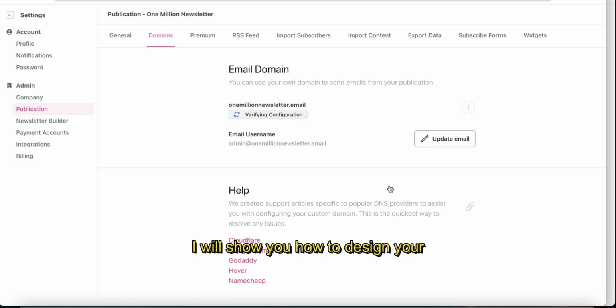I will show you how to design your newsletter. I will show you how to create a custom GPT to help with your newsletter. Then I will show you how to run a Facebook ad and how to run a Twitter ad. I will also show you how to write your newsletter, get advertisement opportunities and get some initial earnings, and everything in my next video.